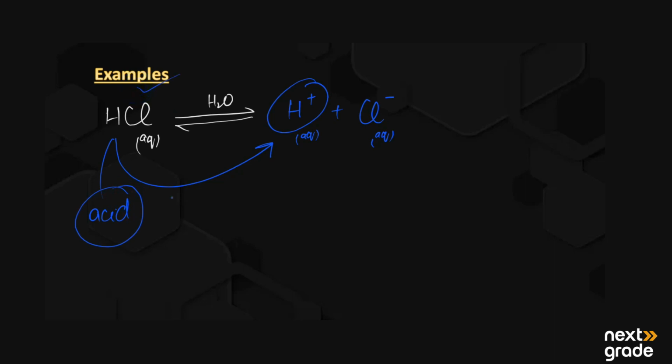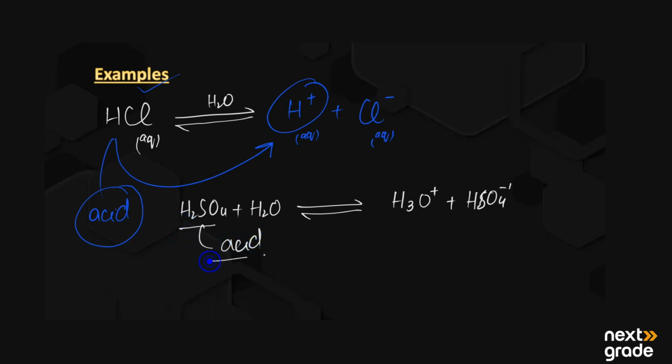Another example we have is H2SO4. When it dissolves in water, it produces hydronium ion H3O positive plus HSO4 negative. Similarly, H2SO4 is an acid.